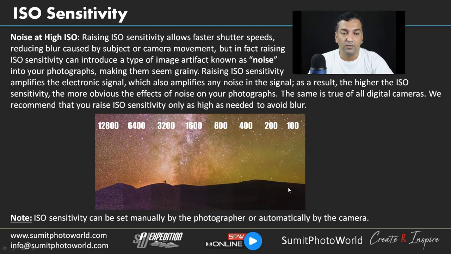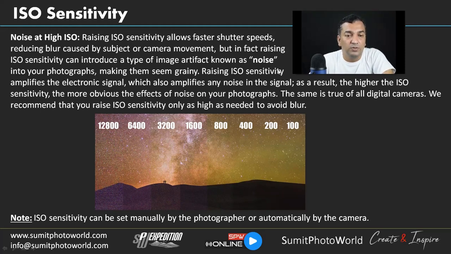For very different photography demands, like capturing stars, you may need to use high ISO, but that's a different topic and a very different way of doing photography, when we do star capture photography and capturing the Milky Way. That demands high ISO sensitivity to capture all those elements in the sky.